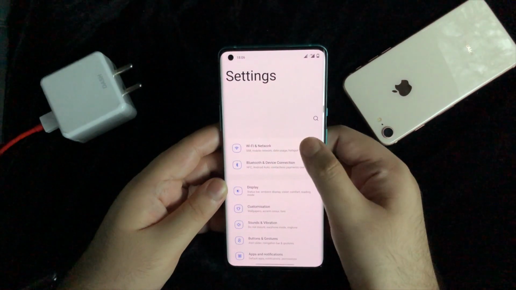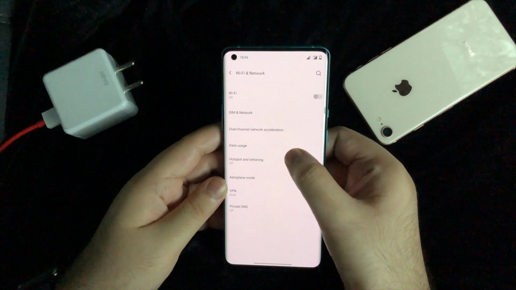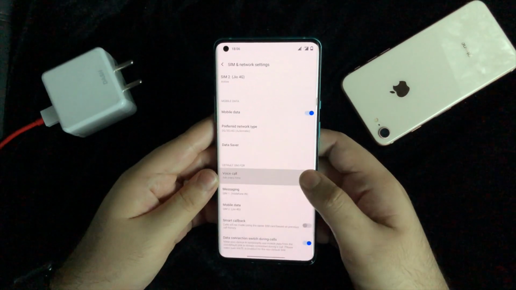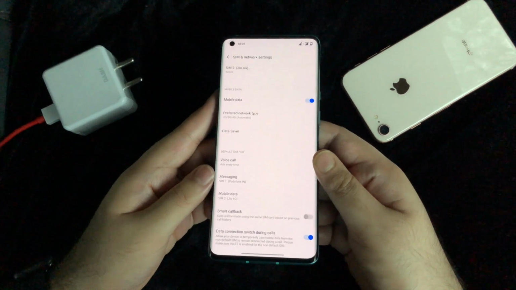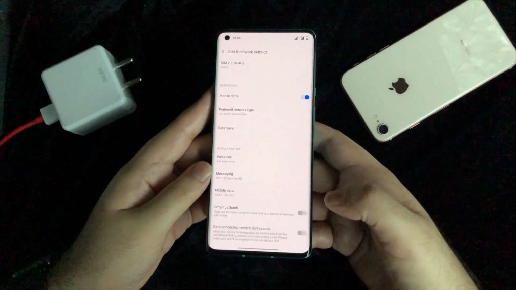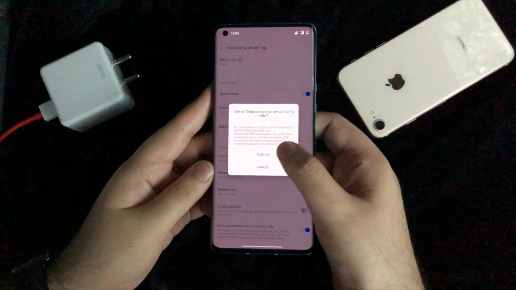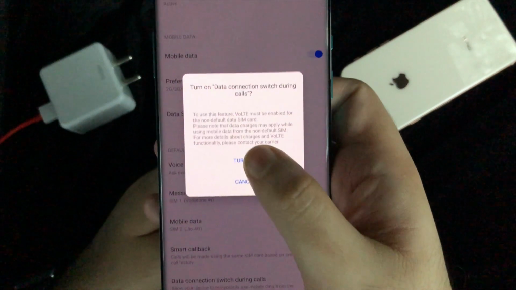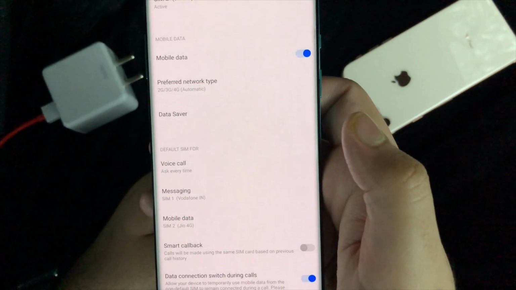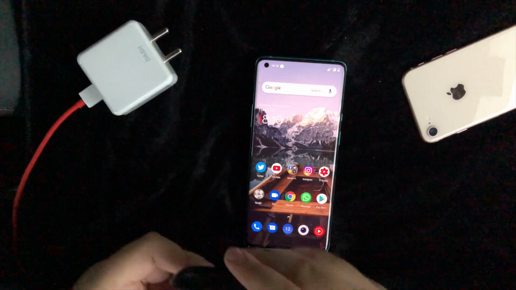Now next, let's talk about something really important. Now iOS has had this since they introduced dual SIMs, but Android never had this. This is basically data connection switch during calls. So if you get a call on SIM 1, the data will automatically move to SIM 2. In a country like India where you have data which is free, this feature is really useful.